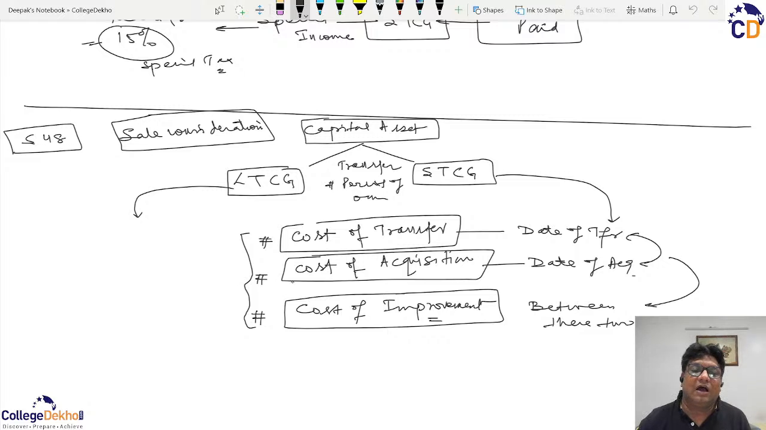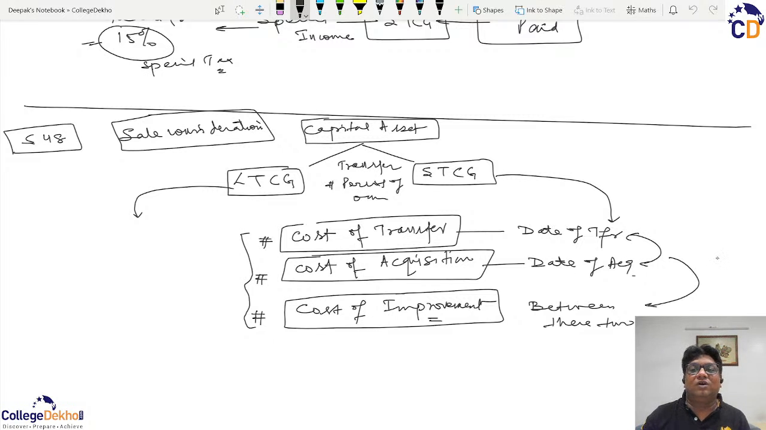So these three are the costs that will be allowed from the sale consideration to arrive at the figure of the profits. And if these costs in total exceed the sale consideration, then there will be resultant losses. The profit will be known as capital gains, either long term gain or the short term gain, and the losses will be termed as long term losses and short term losses.